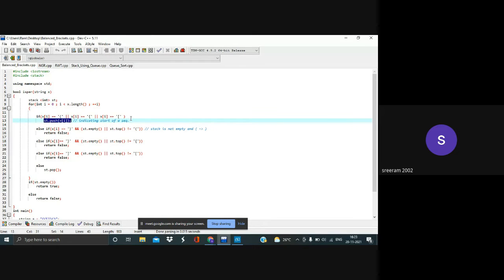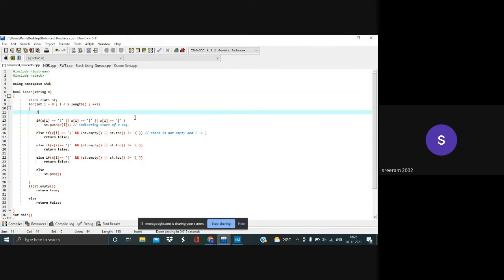Or else, okay, I forgot something. Let's say the stack is empty and the first element that I've encountered is a closing bracket. This cannot be true, because since the stack is empty, everything up to that point is balanced, right?